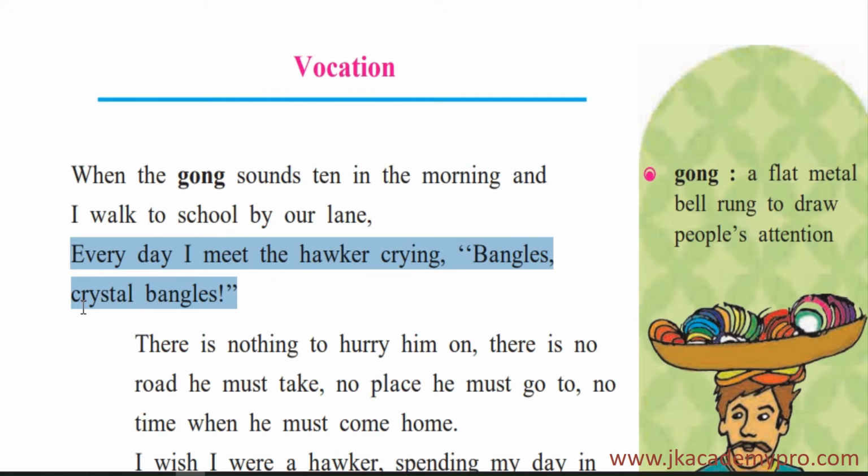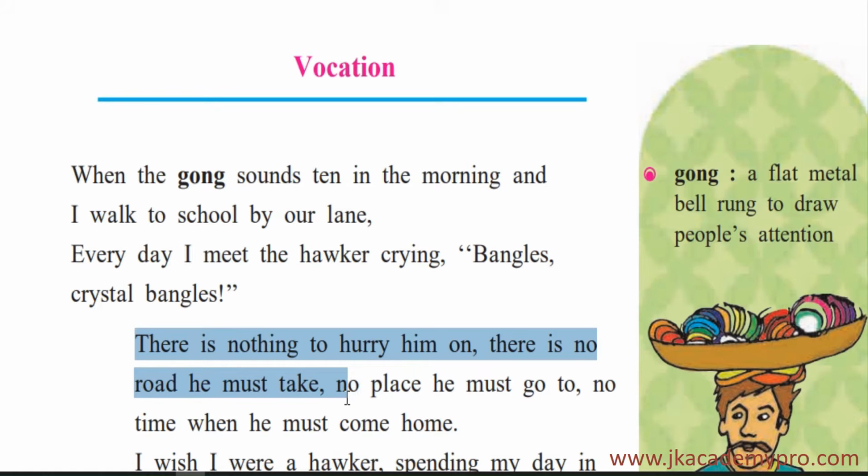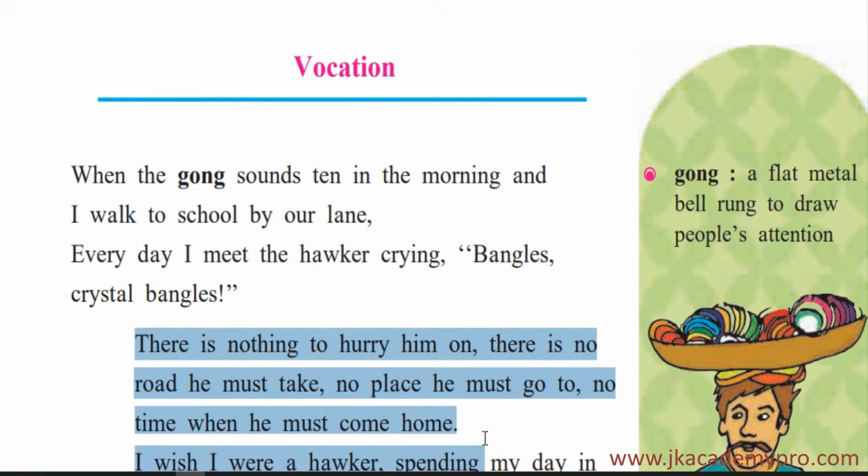Now what is crystal? Crystal is a kind of glass material. So he has got crystal bangles. Okay, so he is selling crystal bangles. So here he is shouting out and walking away. So that is how the boy meets the hawker every day. There is nothing to hurry him on. There is no road he must take, no place he must go to, no time when he must come home.